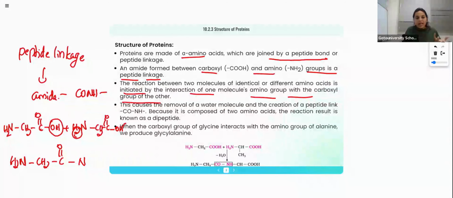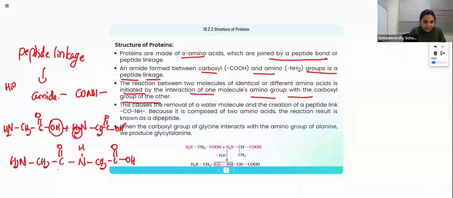This OH and one hydrogen from this NH2 combine together to produce H2O, because two hydrogens are needed for one water molecule, right? So the remaining is CO after the OH is gone, then NH. Then the remaining part is the same: CH2, COOH.